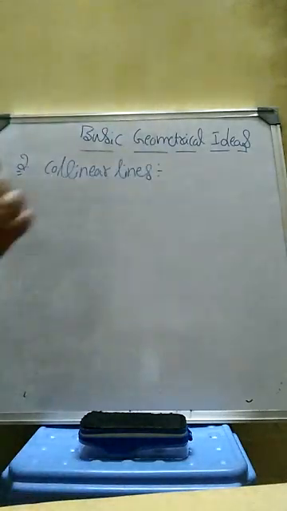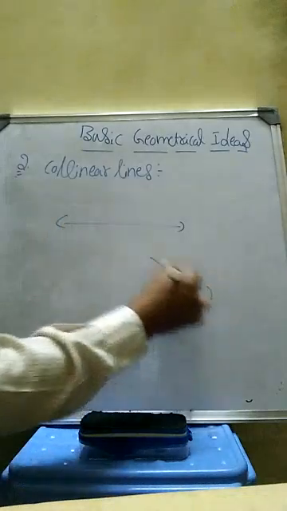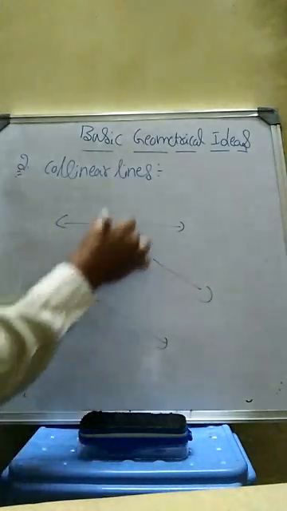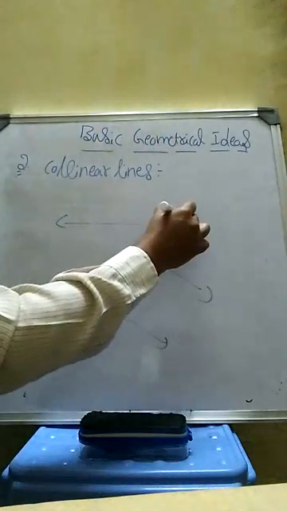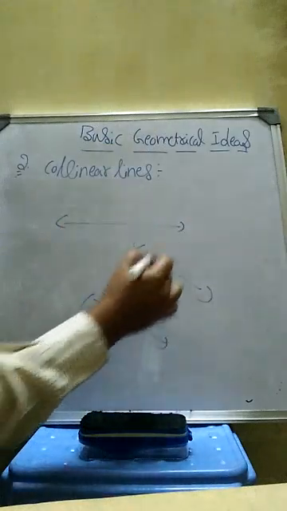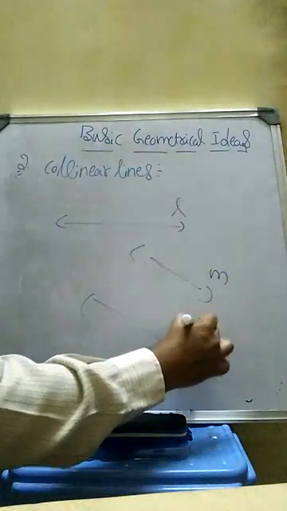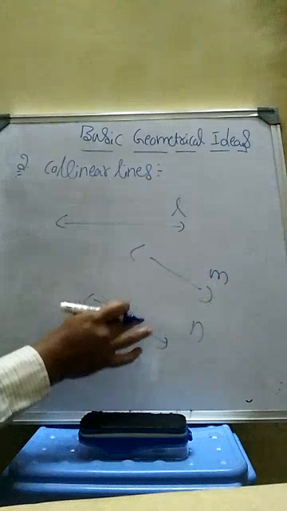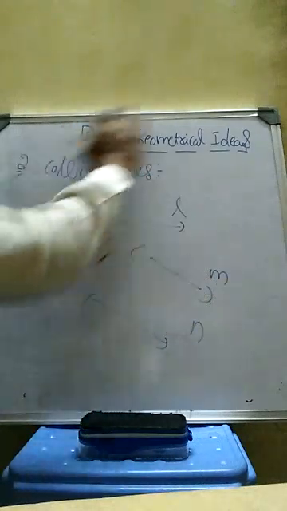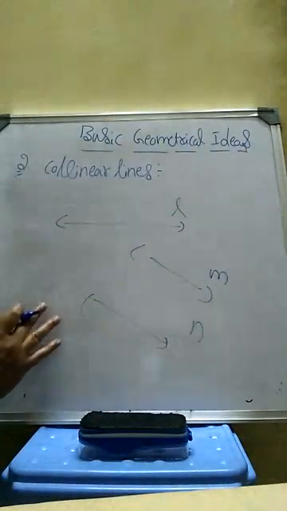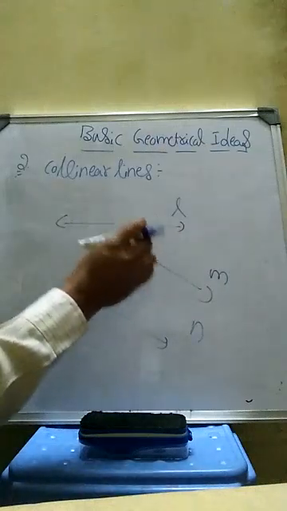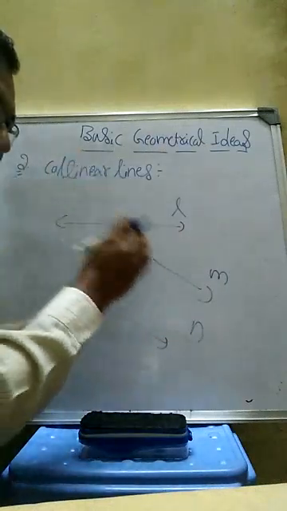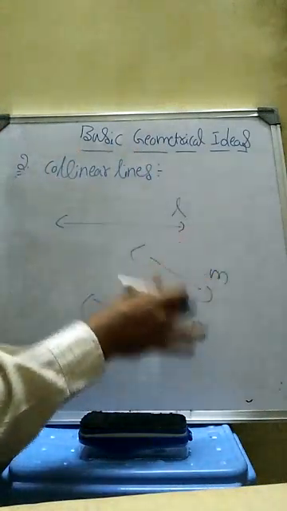And some points will be on this board also. So these points belong to this board. So some lines belong to this board, that means L, M, N. So L, M, N belong to the plane. This is a plane surface. So the lines which belong to the same plane are collinear lines.